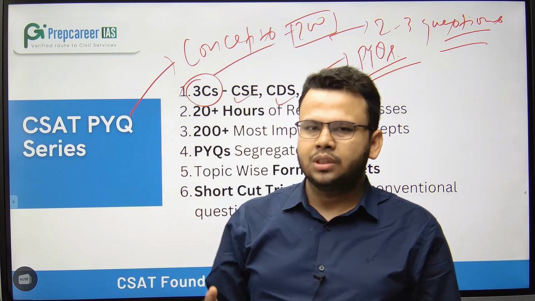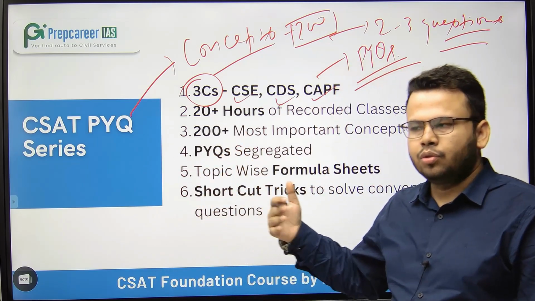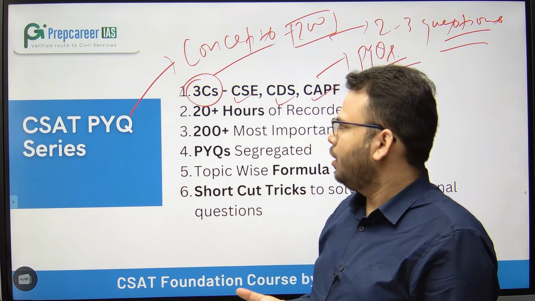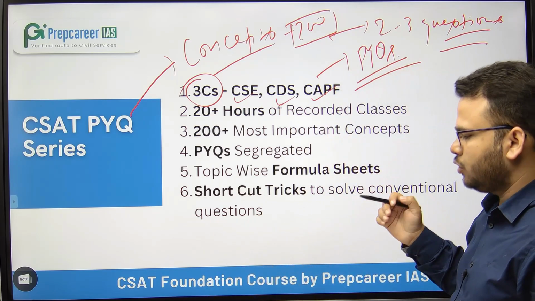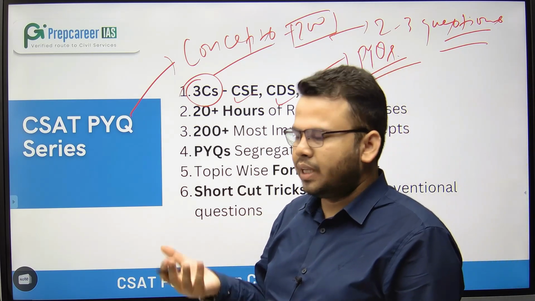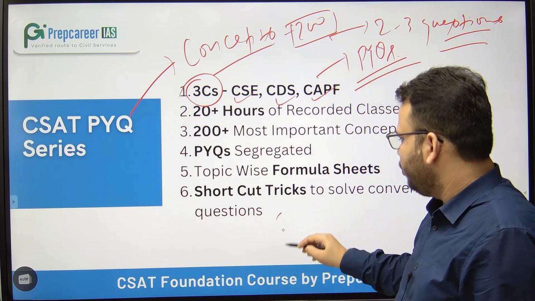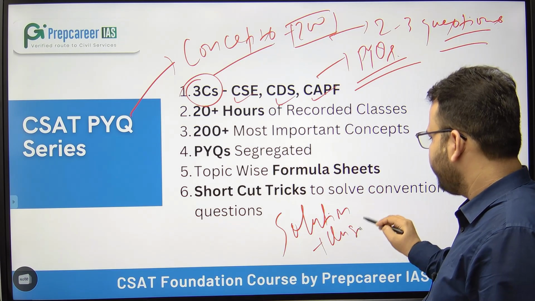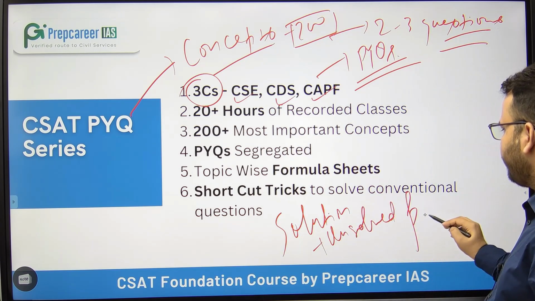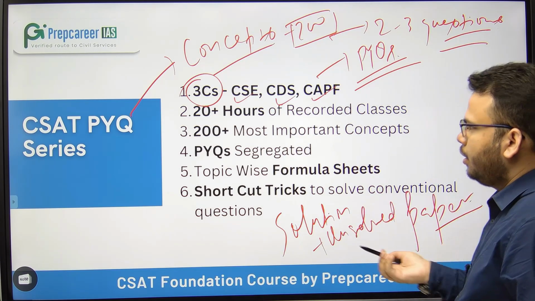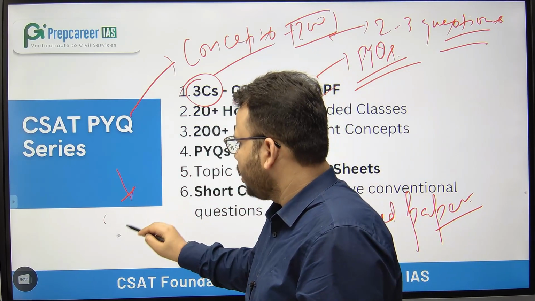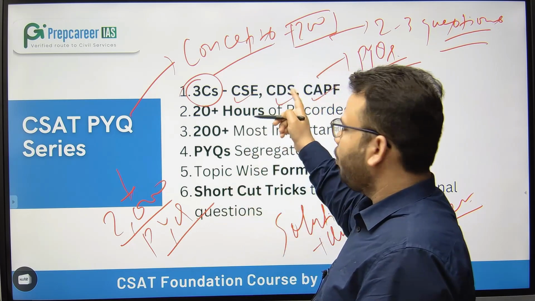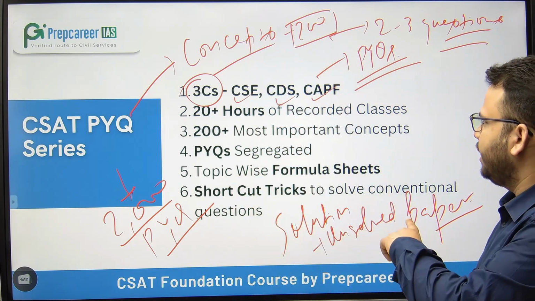Now suppose I solve all the solutions myself, right? So what will you do? Whether you have learned something or not, you can only check when you solve questions on your own. That is the reason we will give you the solution plus unsolved papers. Roughly we have 2000 questions of PYQ of all these examinations combined, CSE, CDS and CAPF.